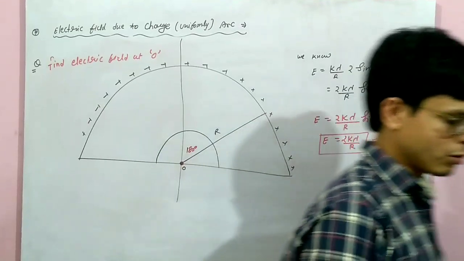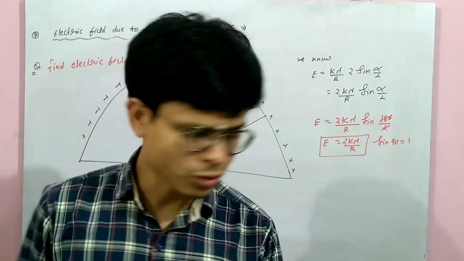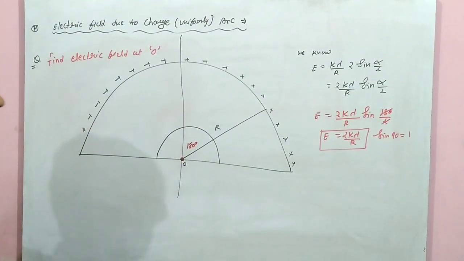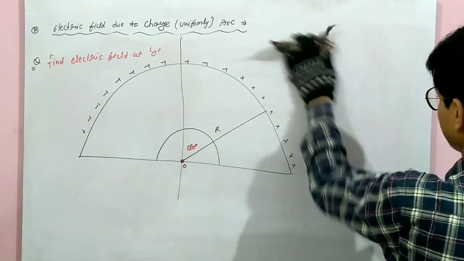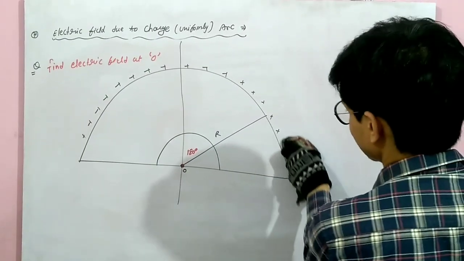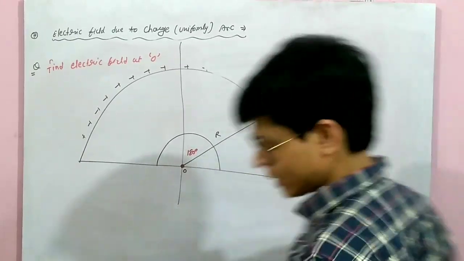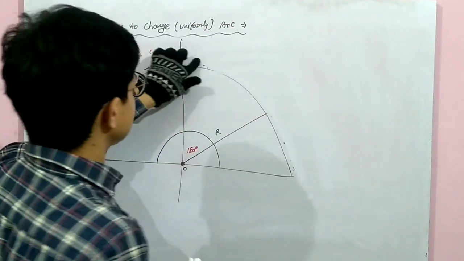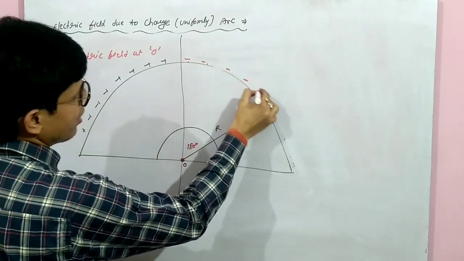This is very important for competitions. Now you can find the electric field within a minute. This will be very easy for you now. Suppose the question is not like this. The question is the same, find the electric field due to an arc. This is the arc, and now a condition is given here. What condition? Same question, but now the charge on this side is negative.